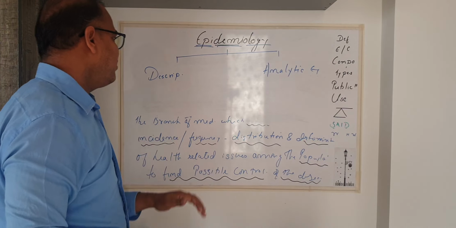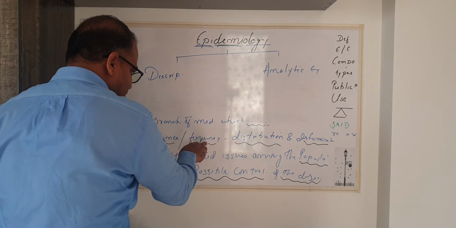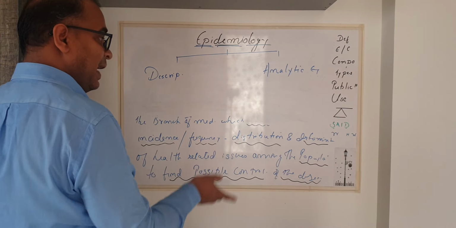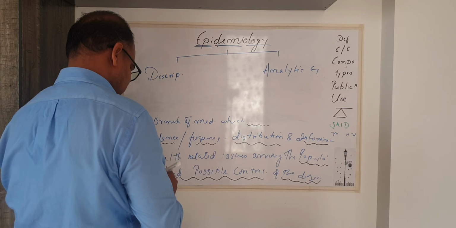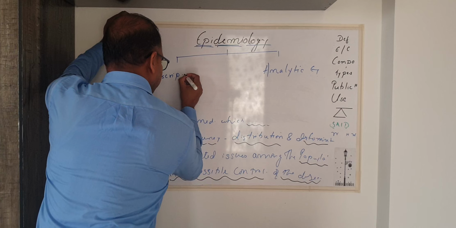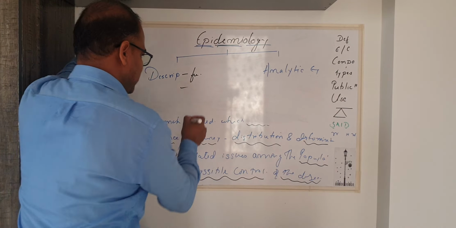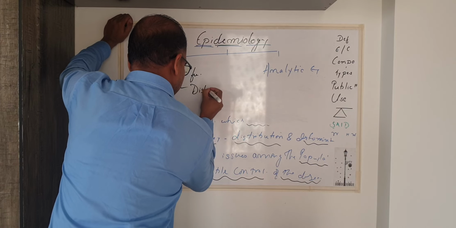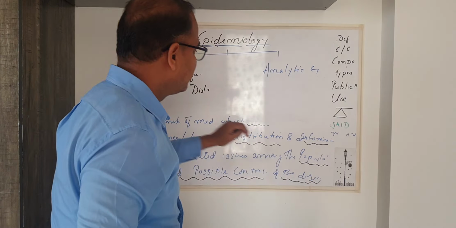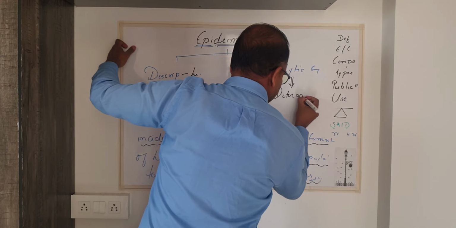Now, descriptive epidemiology involves the study of the frequency of the disease and distribution, right? And analytic means... descriptive epidemiology includes frequency, right? Let me write this: frequency and distribution, right? And analytic epidemiology includes determinants.